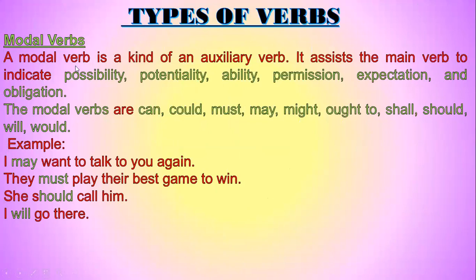Modal verbs. A modal verb is a kind of auxiliary verb. It assists the main verbs to indicate possibility, potentiality, ability, permission, expectation, and obligation. The modal verbs are can, could, must, may, might, ought to, shall, should, will, would. Example: I may want to talk to you again. They must play their best game to win. She should call him. I will go there. May, must, should, will. These are the modal verbs.